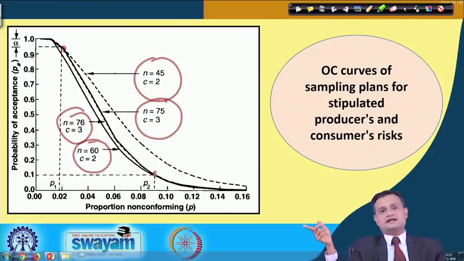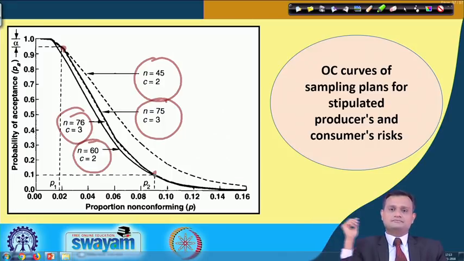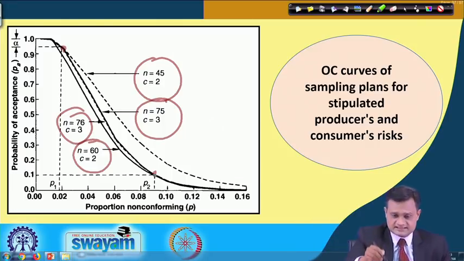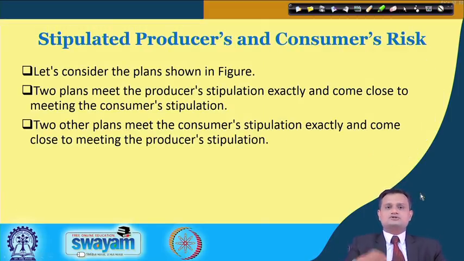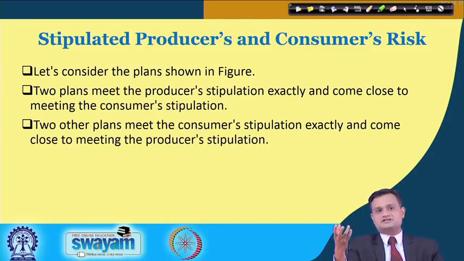So this is really interesting, and you have two plans which satisfy the stipulated risk: indicated in dotted, stipulated risk of producer; the plan indicated in full black, stipulated risk of my consumer. So now let us see how we can go ahead. I want to figure out the plans which can best satisfy the stipulated risk of producer and consumer. Two plans meet the producer stipulated risk, as I mentioned in dotted line, and two plans in full line meet the consumer stipulated risk exactly and come close to meeting the producer's stipulation.